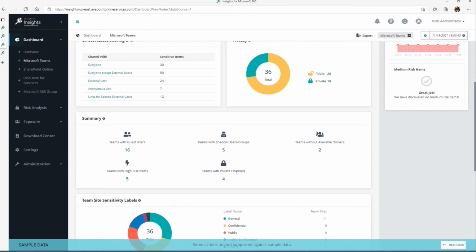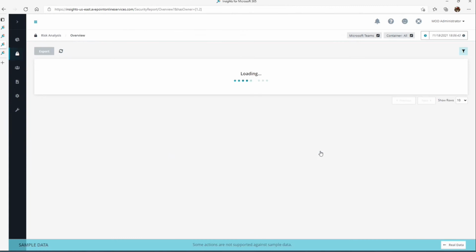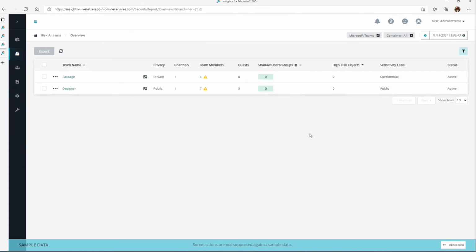And another interesting insight here is what we call Teams without available owners. So this is your normal attrition, potentially, where someone was made an owner of a team, but they're no longer in the org. Their account has been disabled, license removed. So now that's an orphan team potentially.